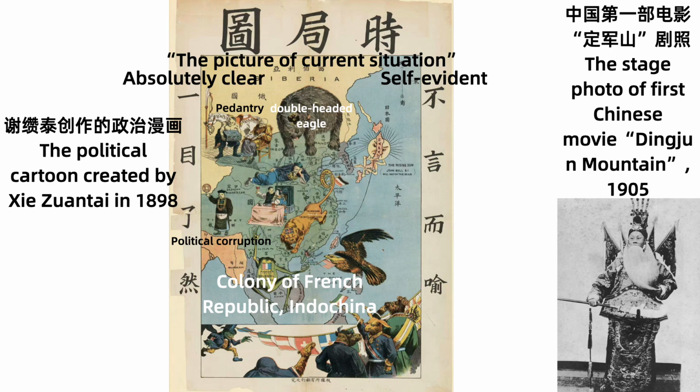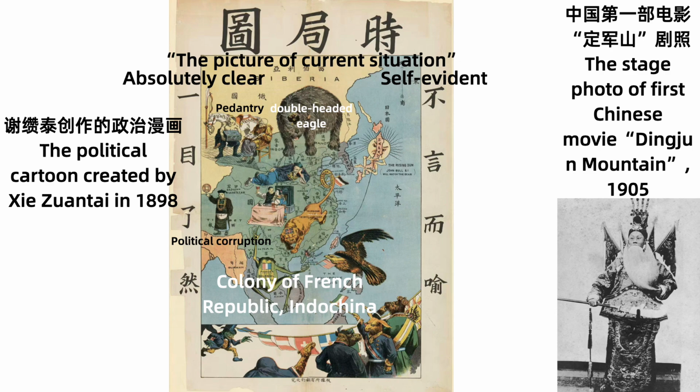Absolutely clear in Chinese is 一目了然. Self-evident in Chinese is 不言而喻. This is a political cartoon to indicate the situation in the late Qing Dynasty.